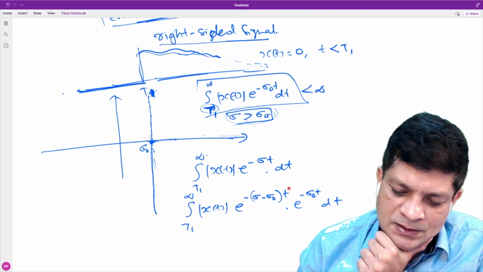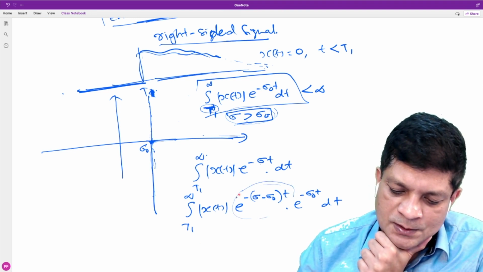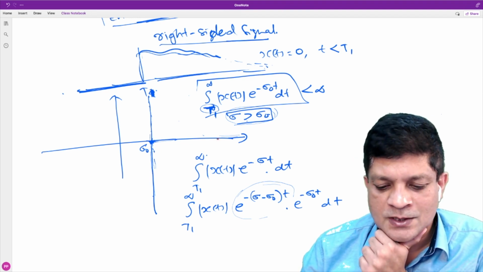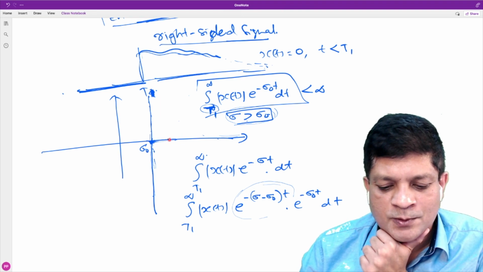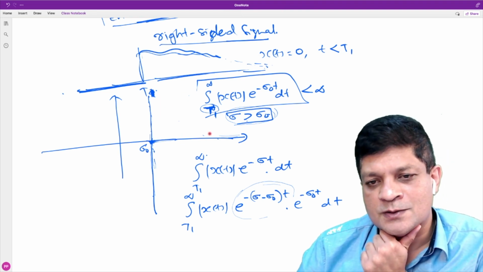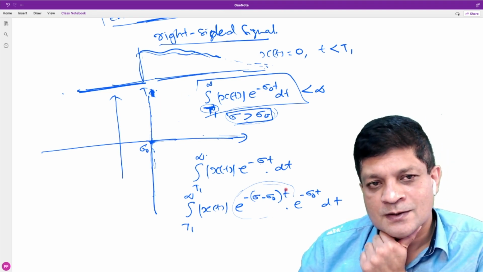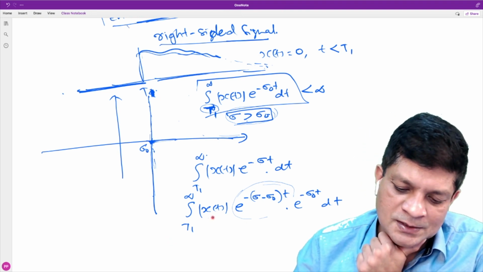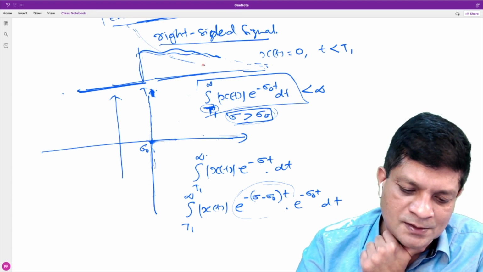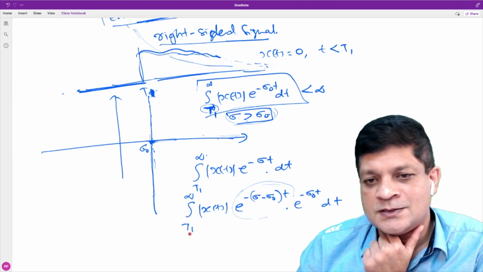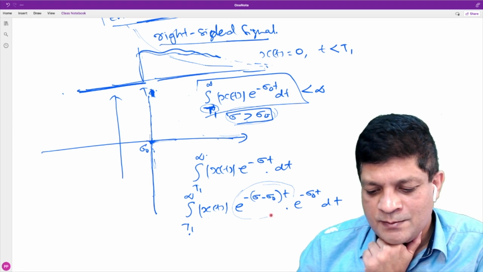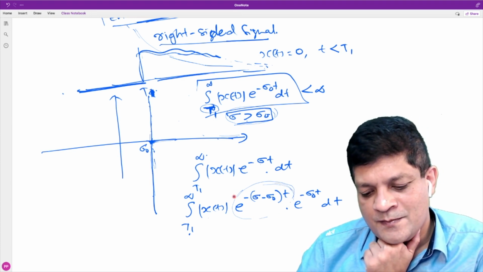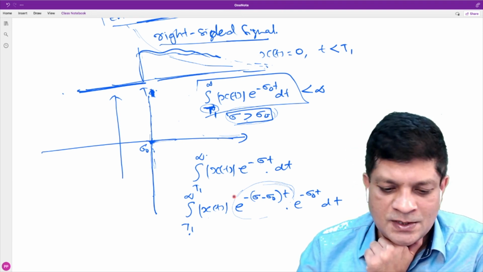Now tell me, what is the nature of this? Is it a growing exponential or a decaying exponential? We are assuming that the point is towards the right of sigma naught, so it is a decaying exponential. That means you are multiplying this with a decaying exponential, and integration starts at t1. So what is the maximum value of this? Is it at this point?